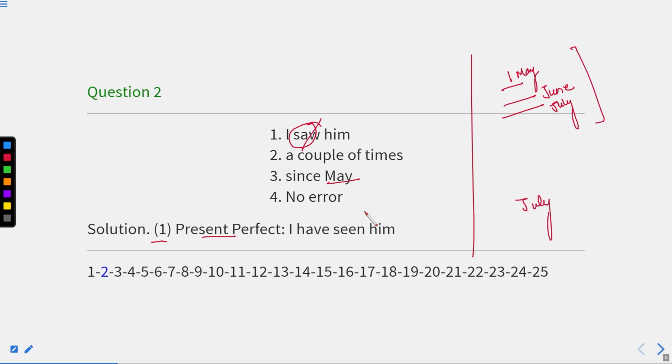If I say that I visited the Qutub Minar last year, it means that task has been done there only. It is not going to be repeated. If I visit Qutub Minar again, that will be future. So we should use past indefinite tense if we know the point of time, but if we do not know the point of time, we should use present perfect tense.